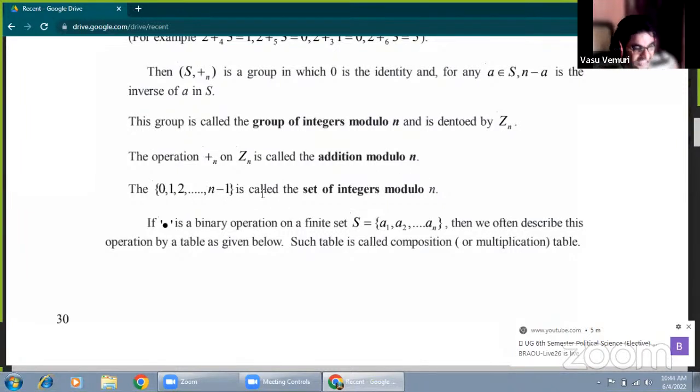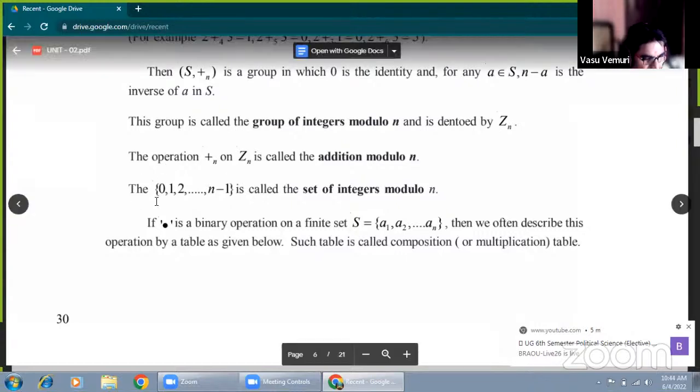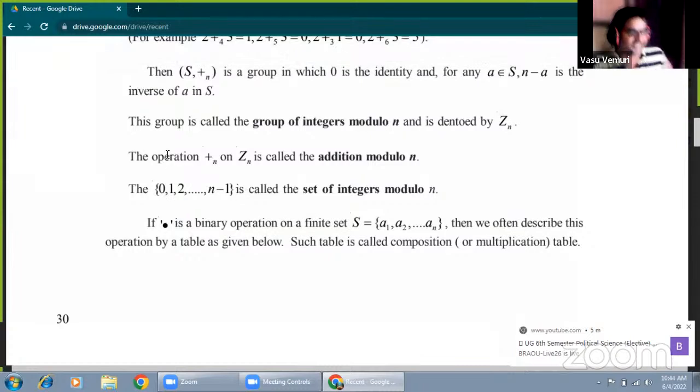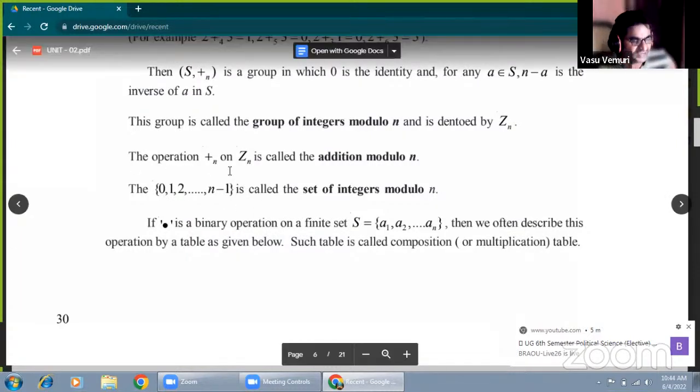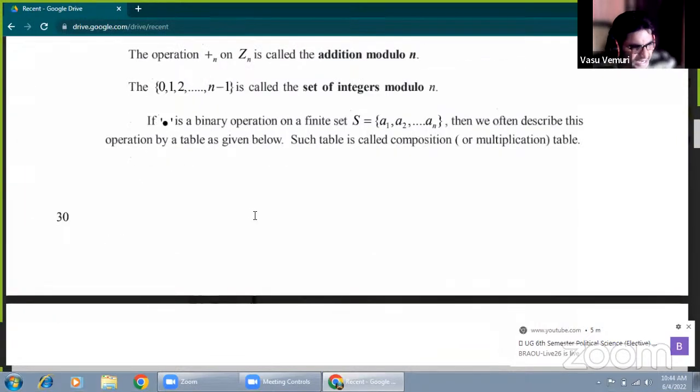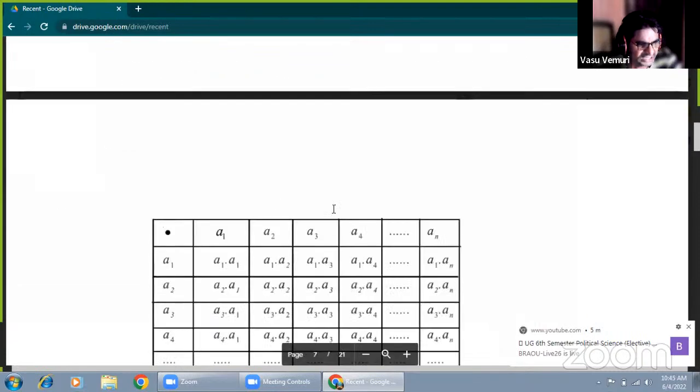Now what is the set of integers modulo n? It is the set of 0, 1, 2, and so on up to n minus 1. These are all the elements of the set of integers modulo n. In the same manner, multiplication modulo n is also well defined here.